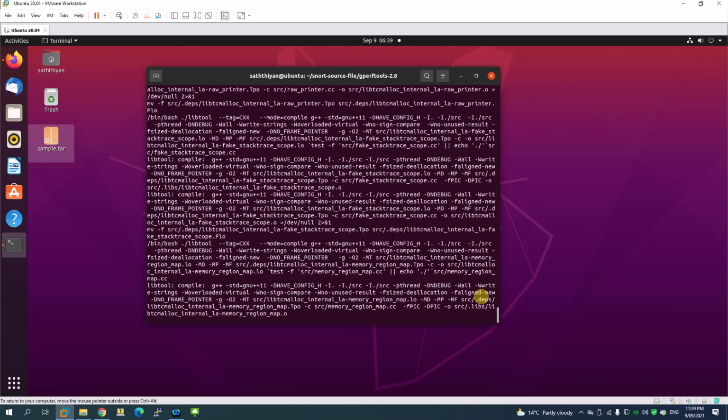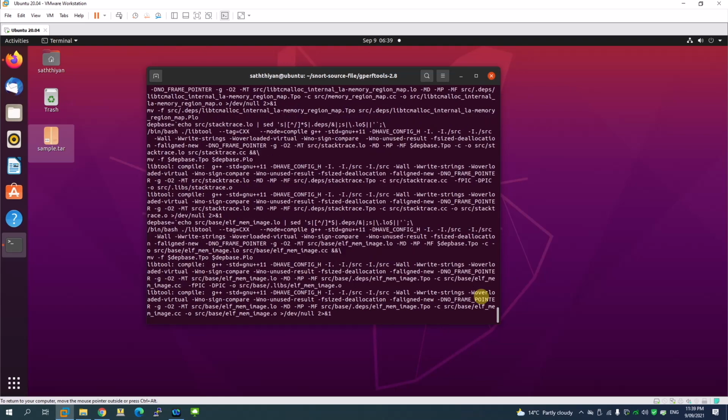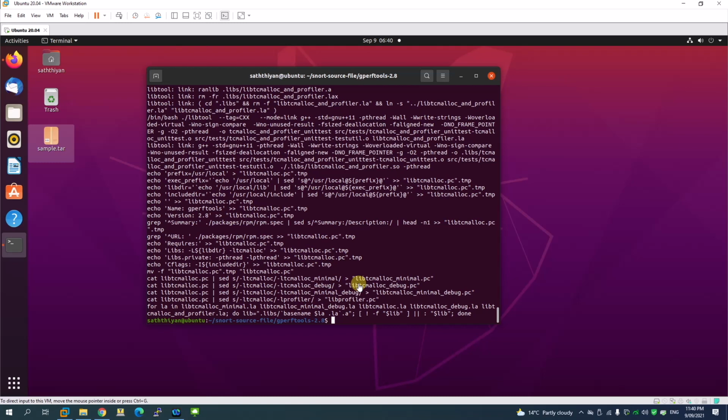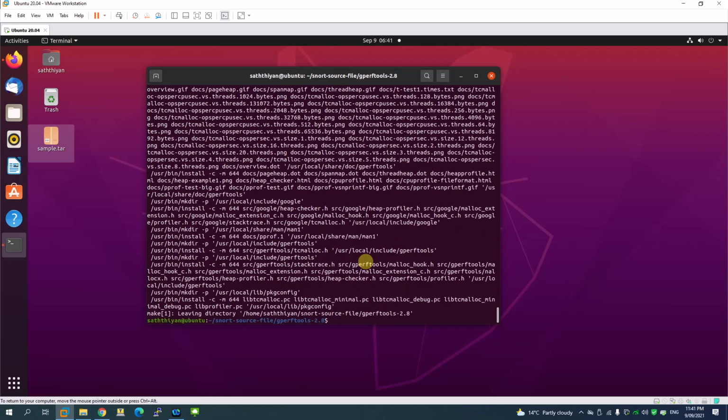So let's wait for that to complete. Now it's done. We have done the make command. Now what I'm going to do is sudo make install. All right, with that we have done all the prerequisites to install Snort 3.